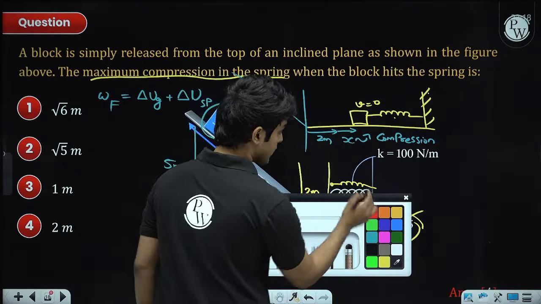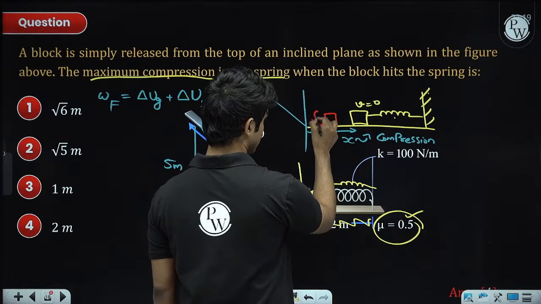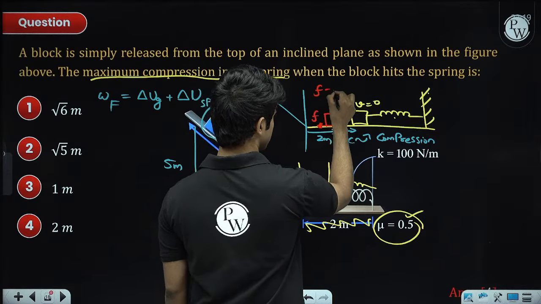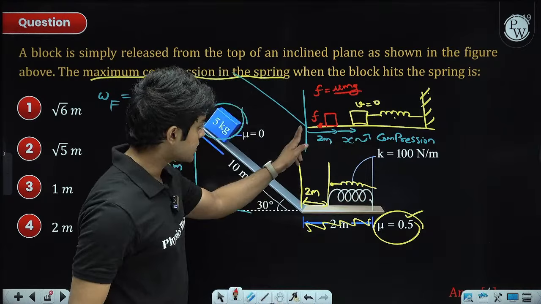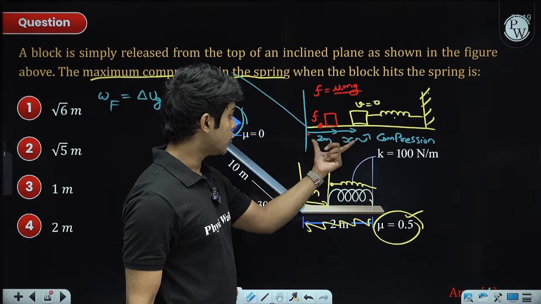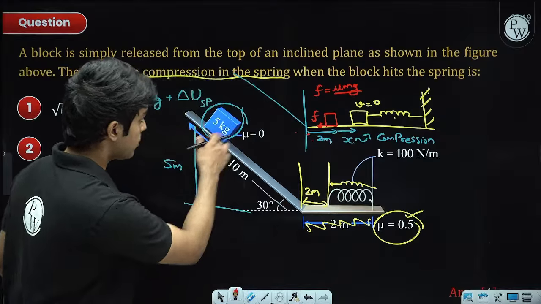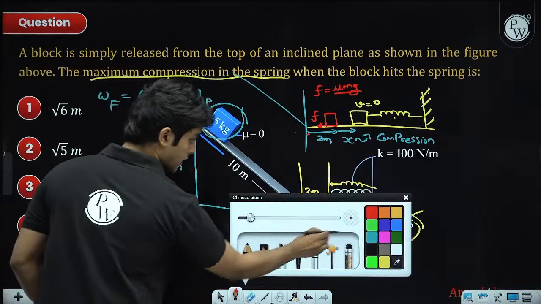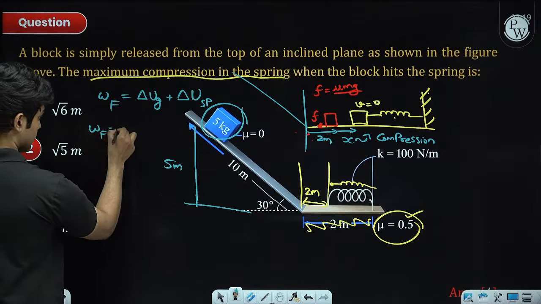When the block is somewhere over here, friction acts to the left, and the force of friction is mu mg. For how much distance is friction acting? It is mu mg multiplied with 2 plus x. So friction is acting over the 2 plus x distance. So the work done by friction term will be negative.